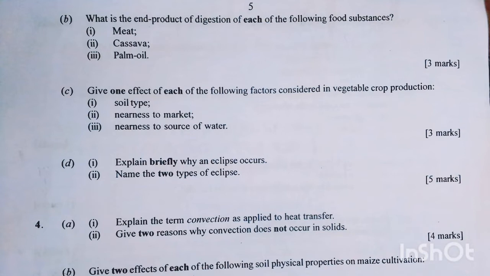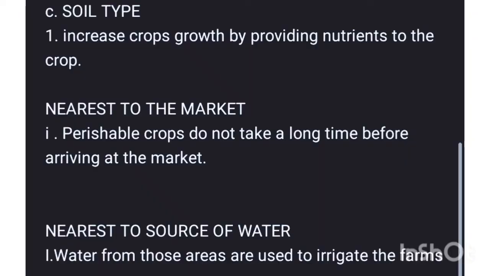Give one effect of each of the following factors considered in vegetable crop production. I, soil type. II, nearness to the market. III, nearness to a source of water. For soil type, you have increased crop growth by providing nutrients to the crop. For nearness to the market, perishable crops do not take long before arriving at the market. And for nearness to water, water from those areas is used to irrigate the farms.